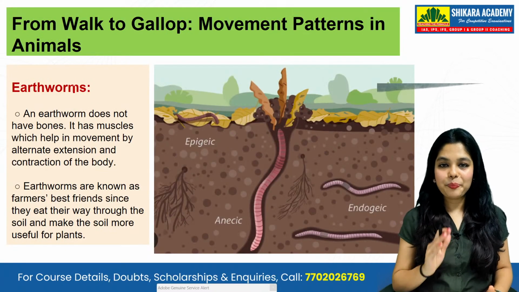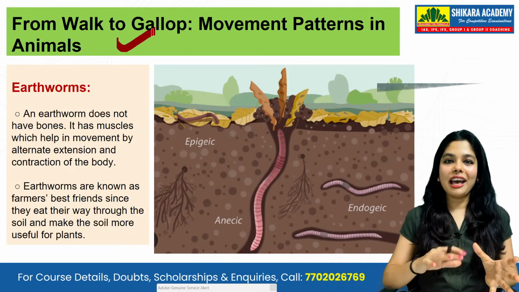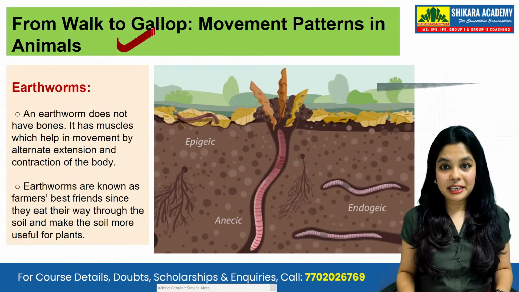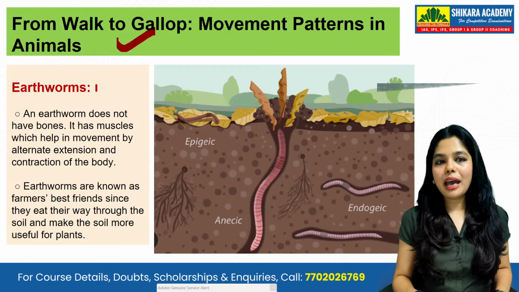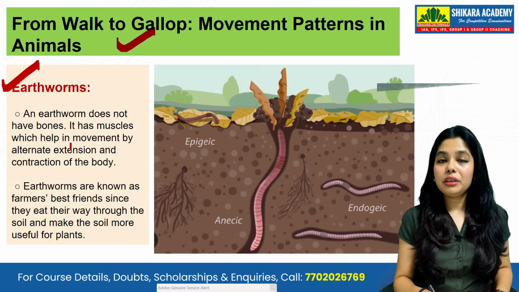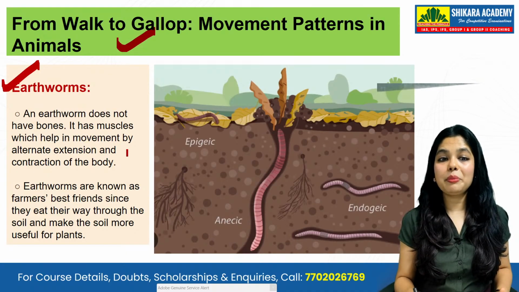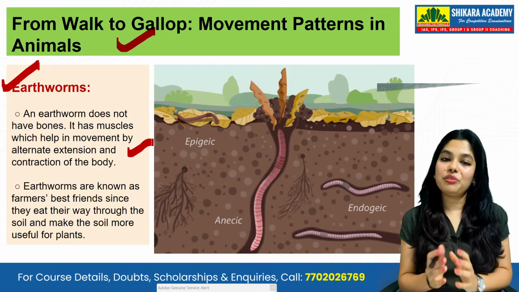Now let's talk about the different types of walks and gallops present in animals. Now we will be seeing the different kinds of patterns which we see in animals. So in animals we see the earthworm. The earthworm does not have bones. It has muscles which help in movement by alternate extension and contraction of the body.